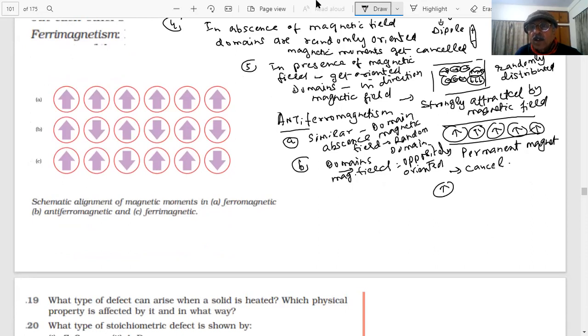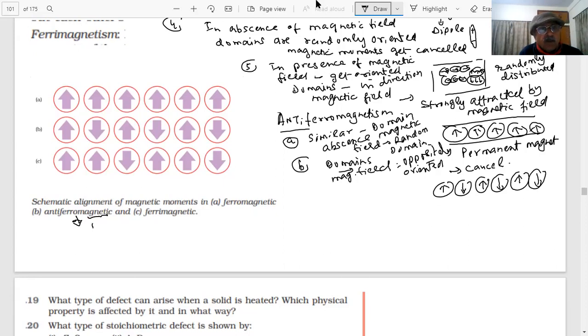You have this, this, this, this, this, so they are cancelling. They are cancelling. Okay? Cancellation. And is there any example given for anti-ferromagnetic? Because the example will be important, student. Example is important.